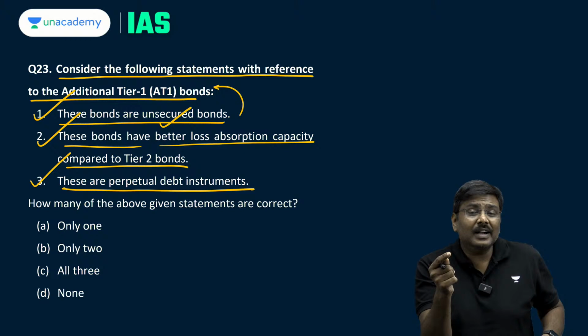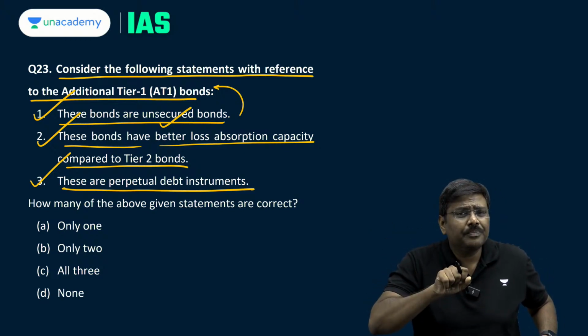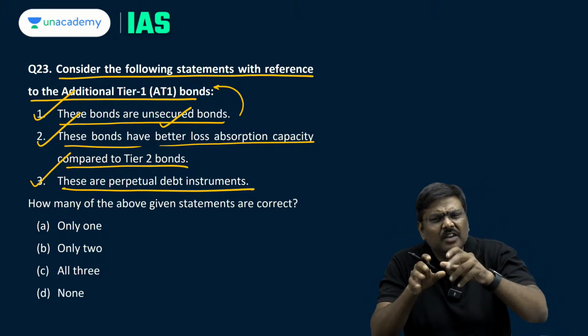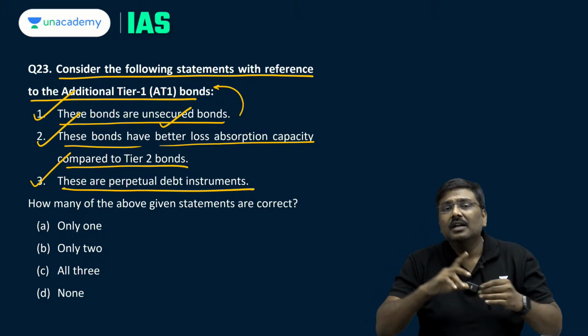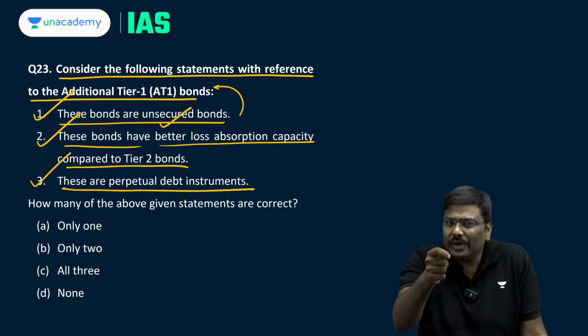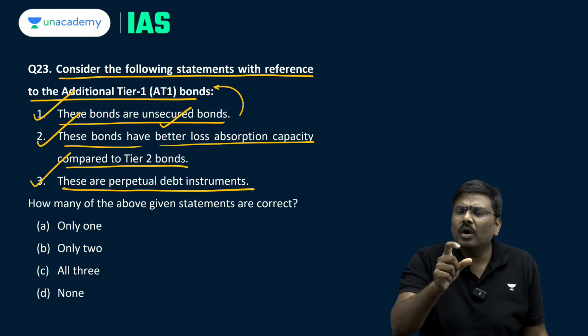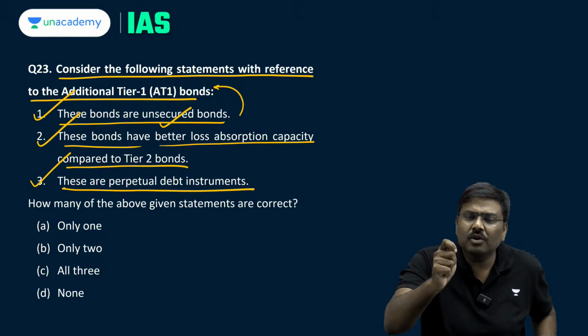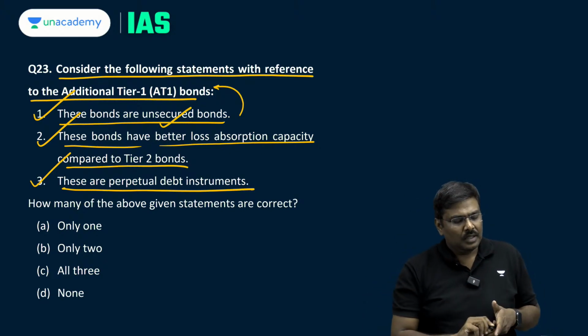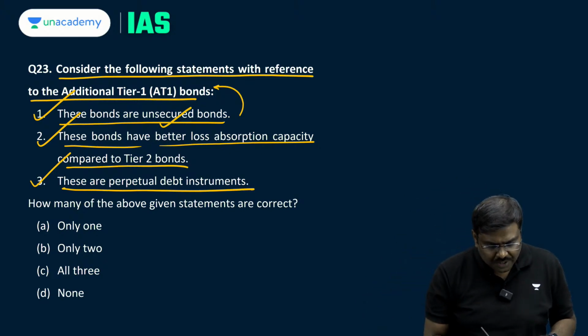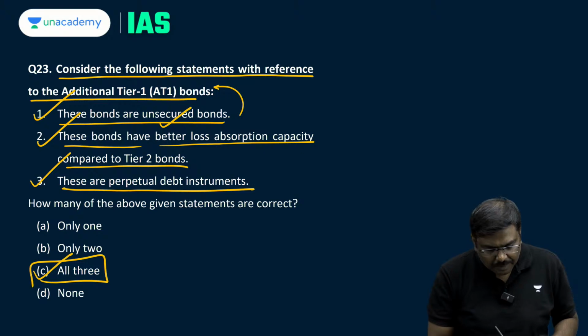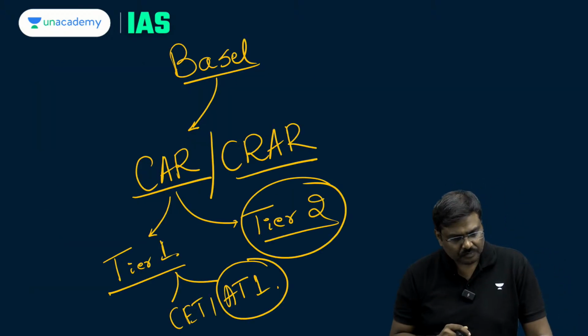Now many of you will have a doubt: sir, what about tier 2 bonds? Will tier 2 bonds have any kind of maturity? Yes. While issuing these bonds, the issuer would notify the buyer of the maturity period or tenure of the tier 2 bonds. So all the three statements are true. Question number 23, the right option will be option C, all the three.